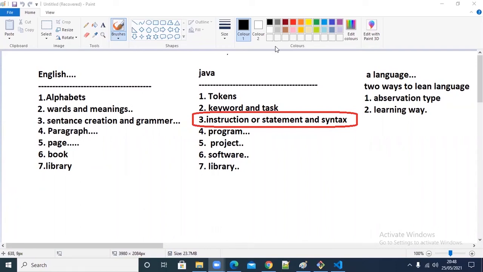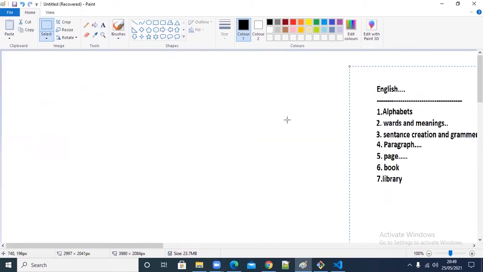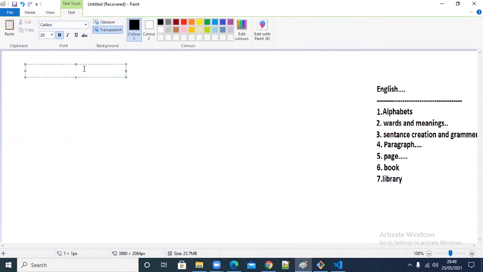Today, as per the plan, we'll start with tokens. Tokens are nothing but alphabets or characters, whatever we use in Java. So how can we learn tokens? They are important. First we'll see the definition for the token.